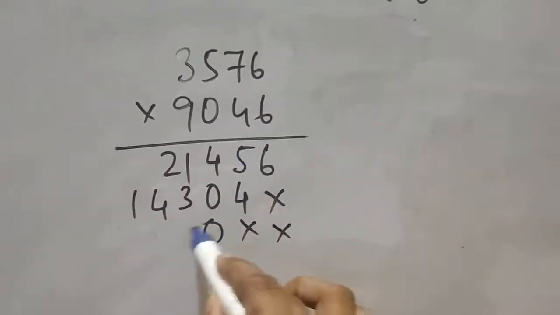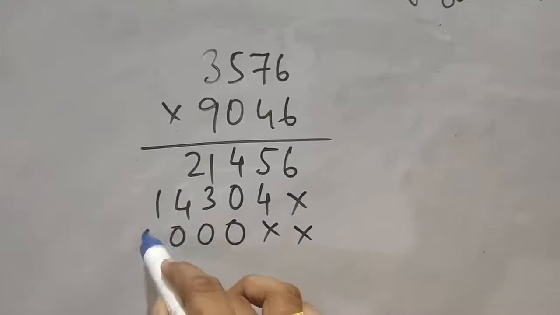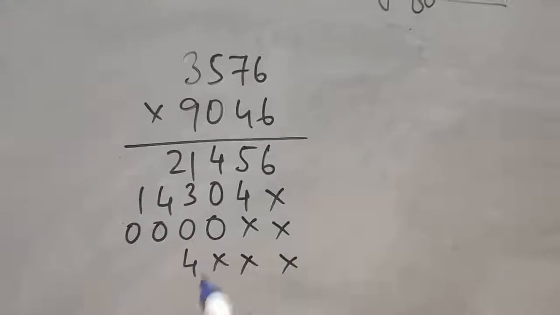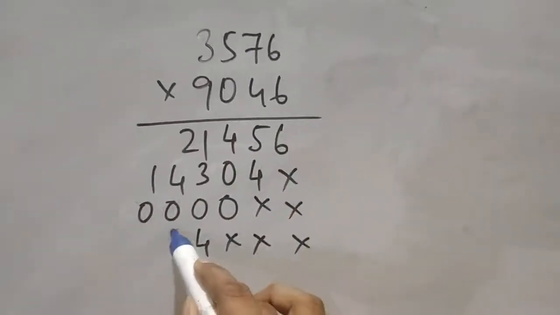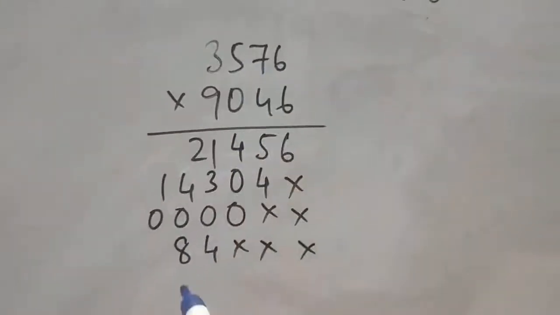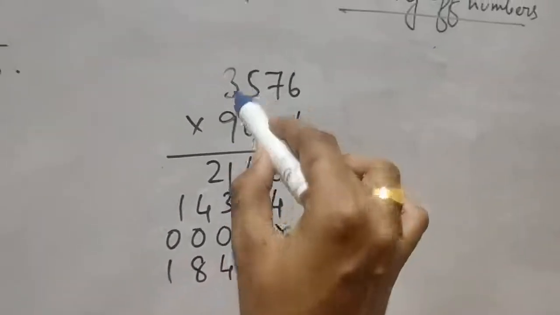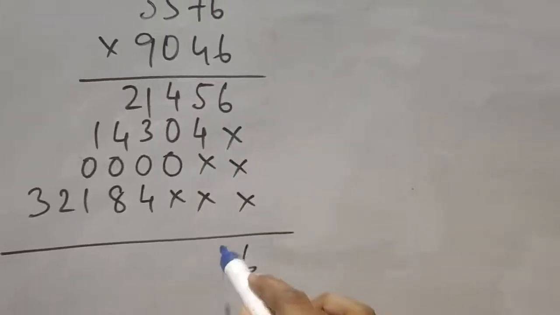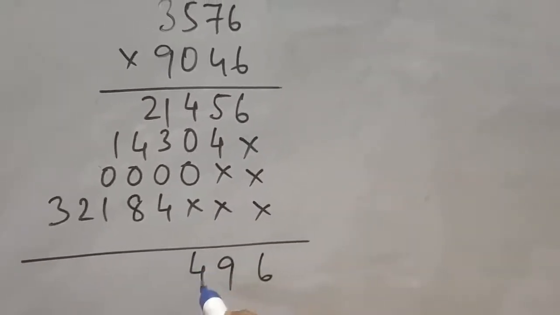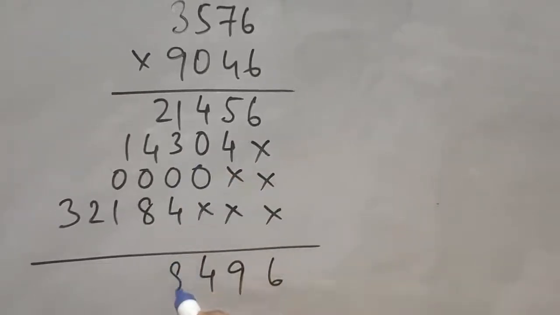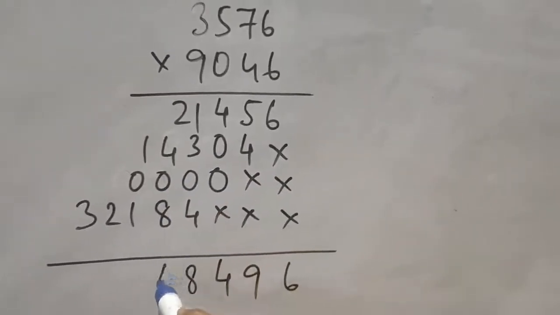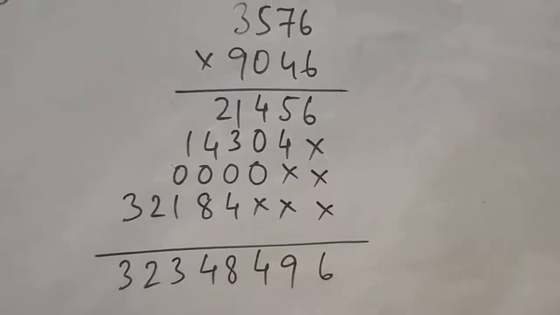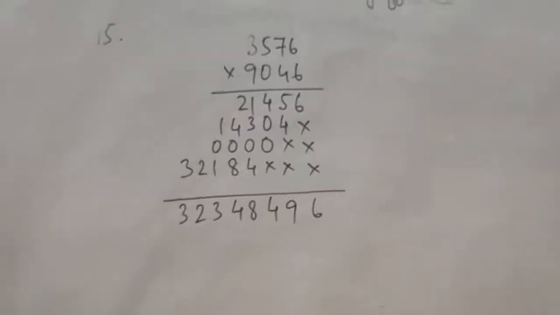Next with 0, so 0 6s are 0, 0 7s are 0, 0 5s are 0, 0 3s are 0. Next with 9, 9 6s are 54, carry 5, 9 7s are 63, 68, carry 6, 9 5s are 45, 51, carry 5, 9 3s are 27, 32. Then add. This is the answer we have got.